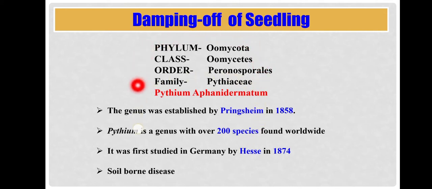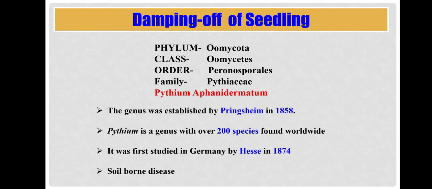The main characteristic of this phylum or this pathogen is that it has cellulose in the cell wall. Generally fungi contain chitin in the cell wall, but in this group of fungi, the Oomycetes, cellulose is present in the cell wall.